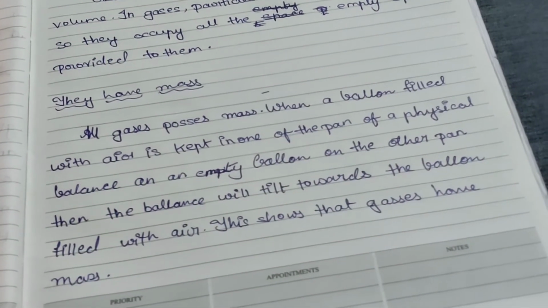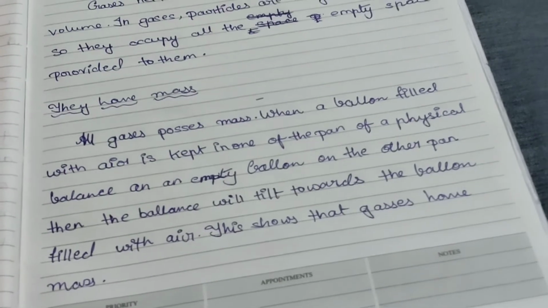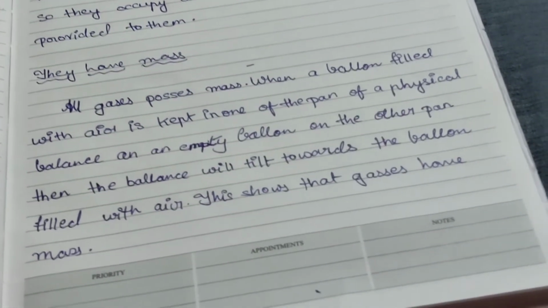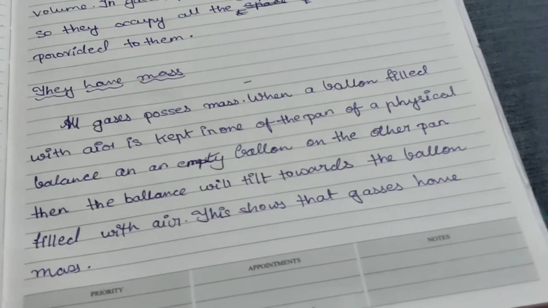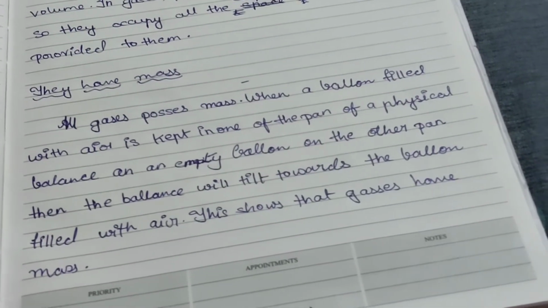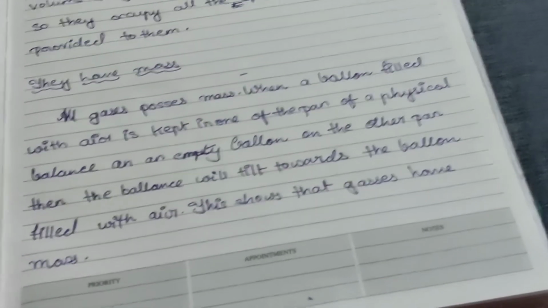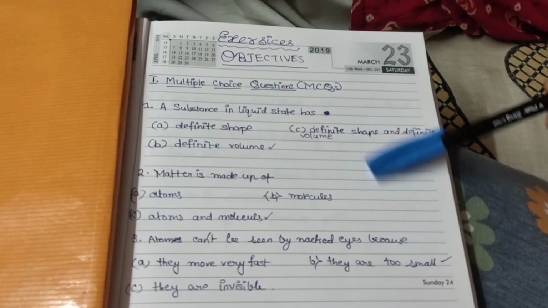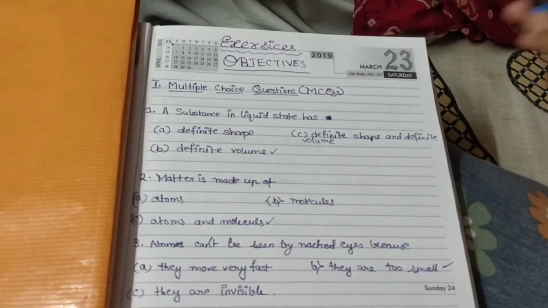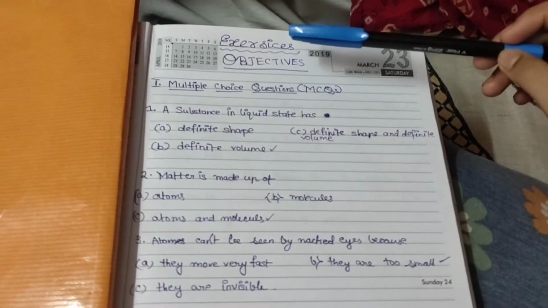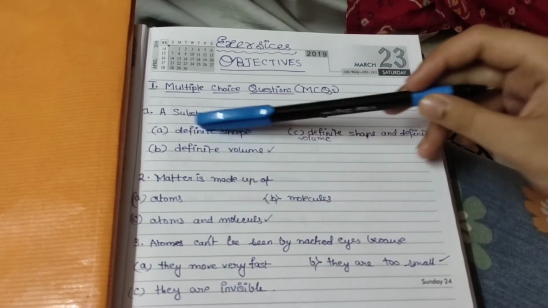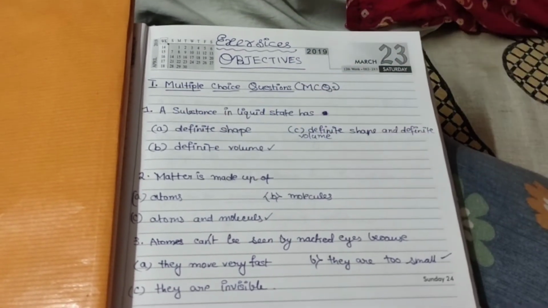Now we will go to the exercises. First we will discuss the objectives, then we will go to the subjectives. So let us move to the exercises of this chapter. We have completed the chapter and now we have come to the exercises. First we will do the objectives, the multiple choice questions, MCQs.